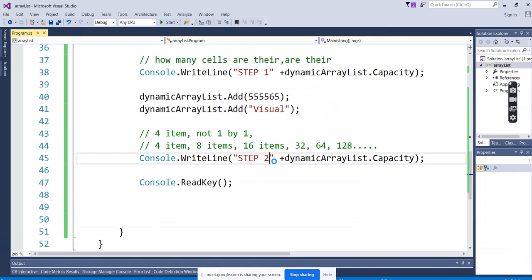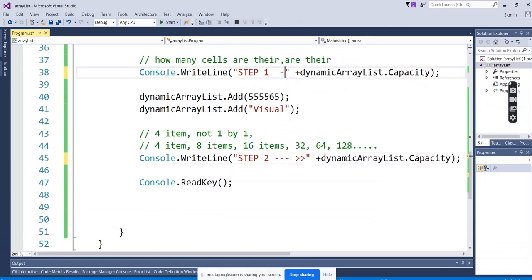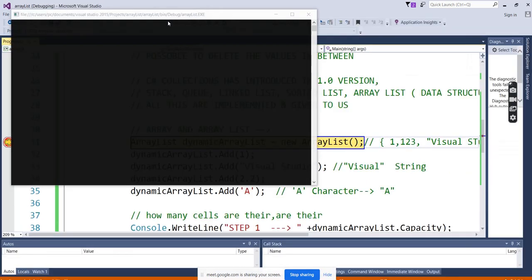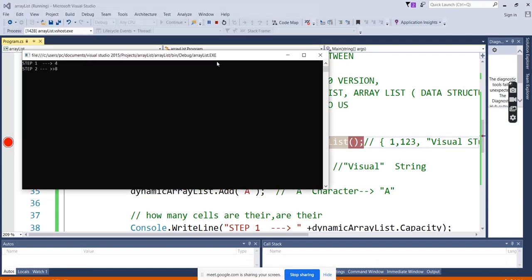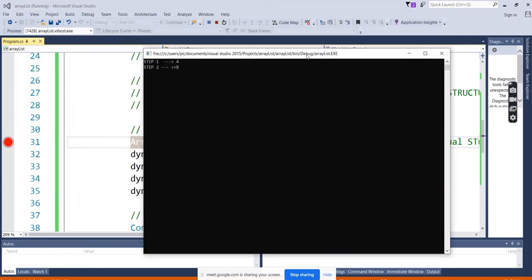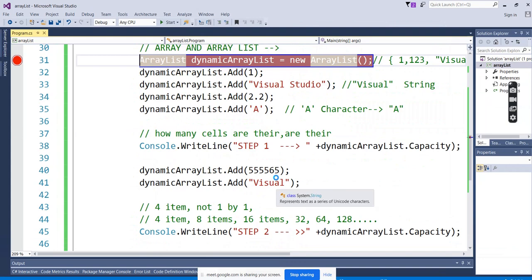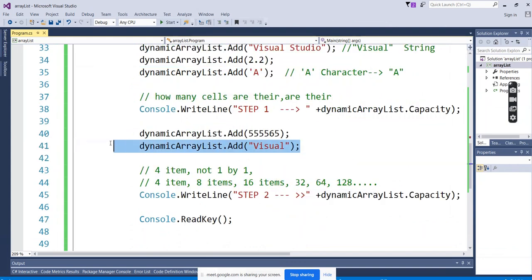Give some space here, or else it is looking like 28 in the output. Okay, you can see here for step 1 it showed 4, and for step 2 it shows 8. So what do we do now? 8 is there, right?